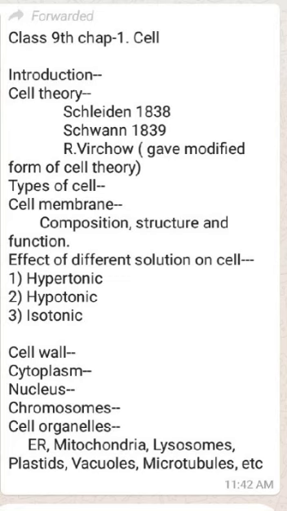Now we discuss cell theory. Cell theory provides the basic concept of the cell. A number of scientists contributed to the cell theory. Some important scientists are: first is Schleiden, who gave his cell theory in 1838. His cell theory states that all plants are made up of cells.